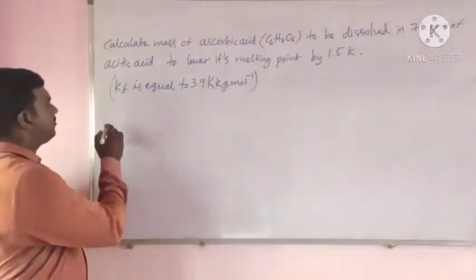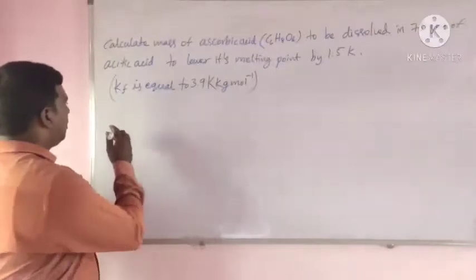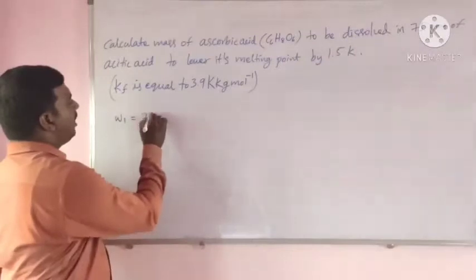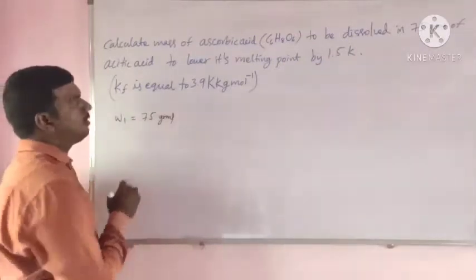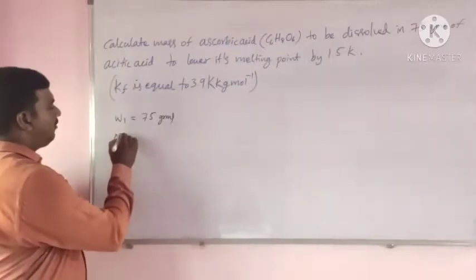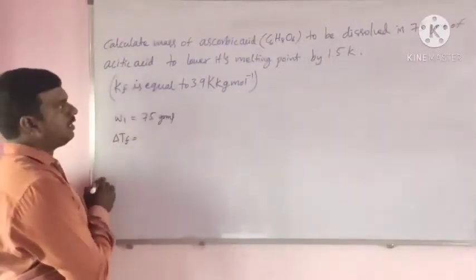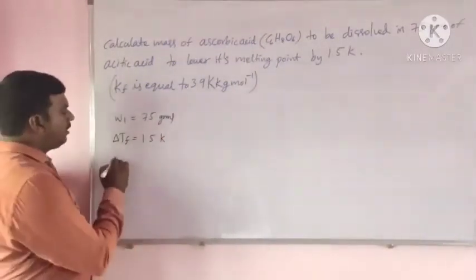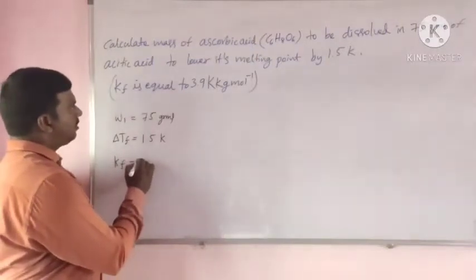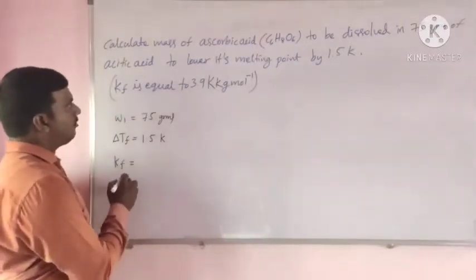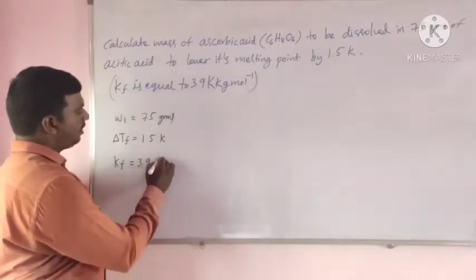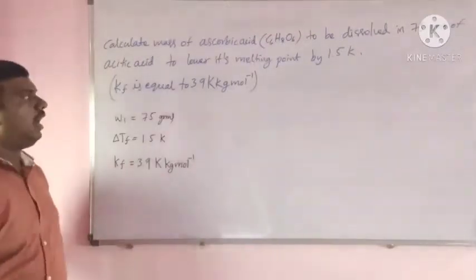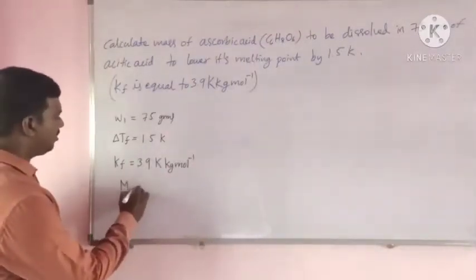The given values are W1 is equal to 75 grams, delta Tf is equal to 1.5 Kelvin, and Kf is equal to 3.9 Kelvin kilogram per mole, and M2 is equal to M2.